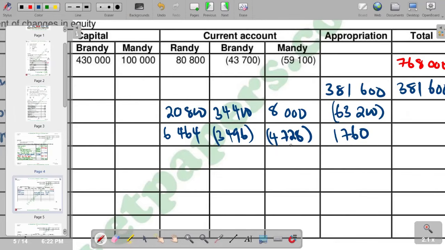So when you get a negative here, it becomes opposite. It becomes a positive. Here we presented as a negative because the answer was a positive. We said positive 20,800 plus positive 34,400 plus positive 8,000 to get a positive 63,200. So when it gets under appropriation, it changes sign to become a negative. This one we got negative 1,760, and now it has changed sign to become a positive. So that's all what we have. Then we go to the next part whereby we have got interest on loan.